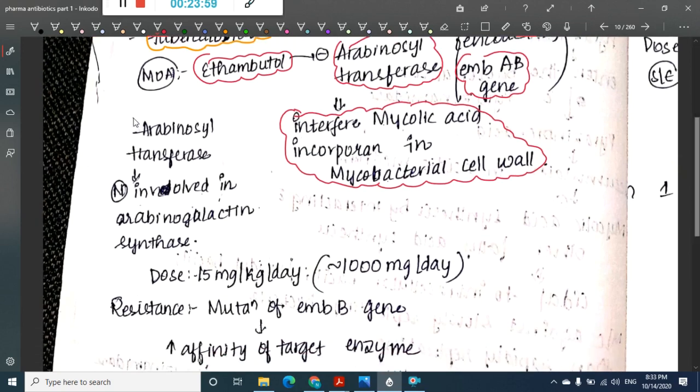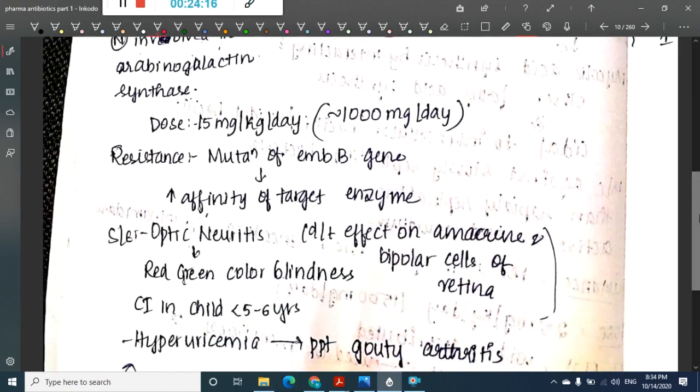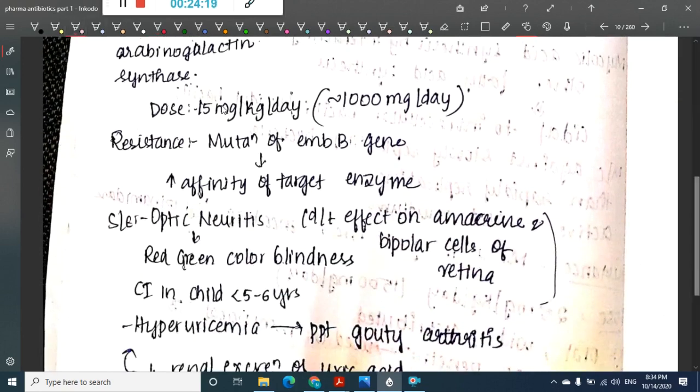This arabinosyl transferase activity is normally involved in arabinogalactan synthesis, but ethambutol inhibits it and thus interferes with mycolic acid incorporation into the mycobacterial cell wall. The dosage of the drug is 15 milligrams per kg per day, or 1000 milligrams per day.